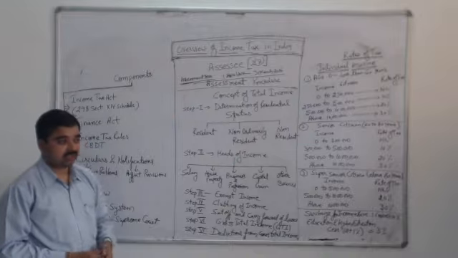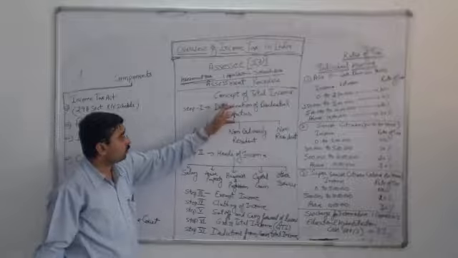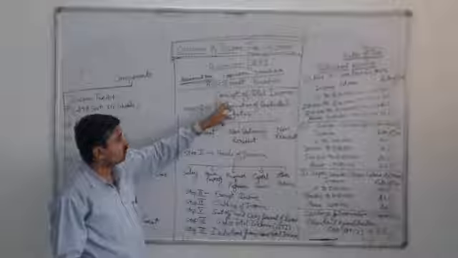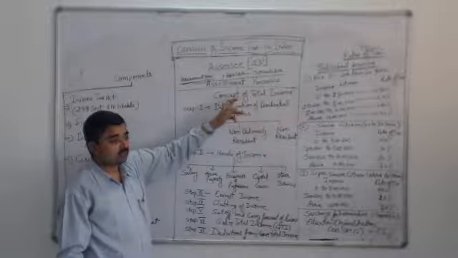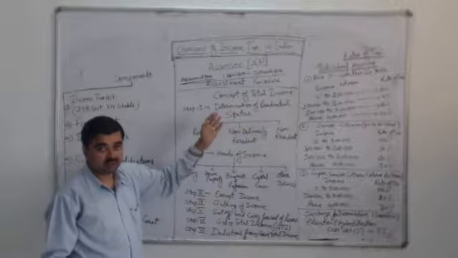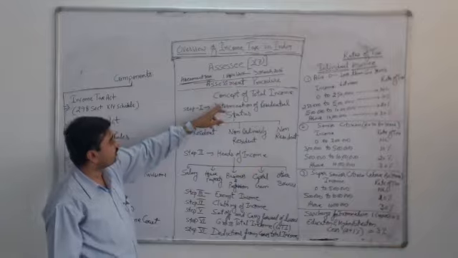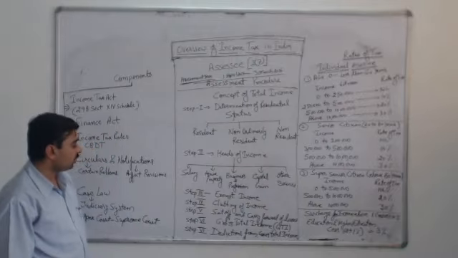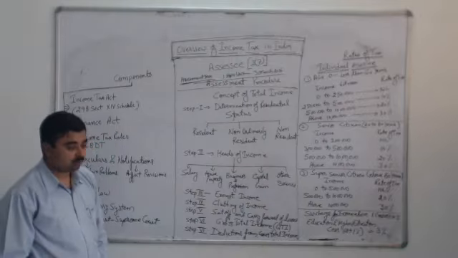Now, how will the income be taxed? For that purpose, we need to check the concept of total income. On the basis of the concept of total income, the tax is calculated, and for that purpose we need to assess the individual's income. That income is assessed on this basis. For that purpose, there are a total of 6 steps which may be followed.